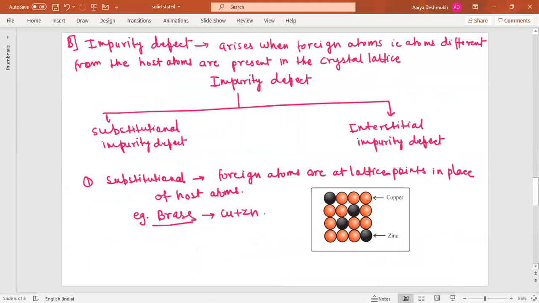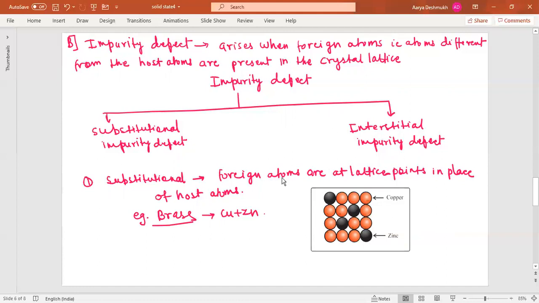It arises when foreign atoms, that is atoms different from the host atoms, are present in the crystal lattice. Now these are again of 2 different types: substitutional impurity defect and interstitial impurity defect.